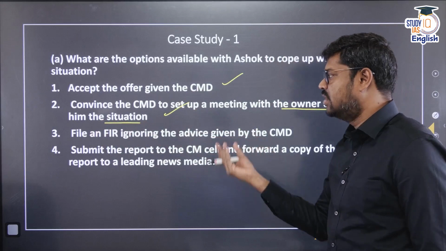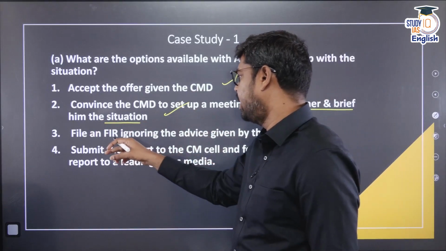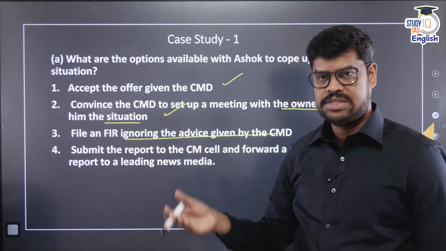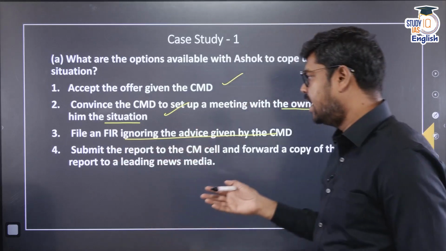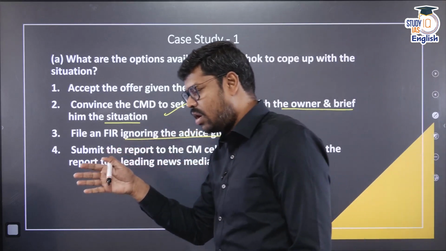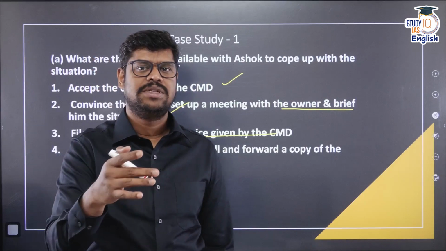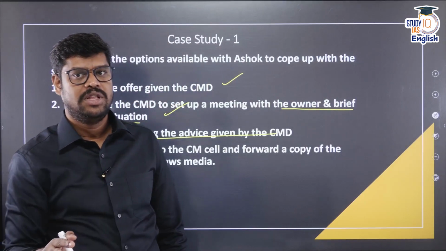Or if Ashok feels that these two will not work out, he can directly go to the police, file an FIR and submit the evidence that he has got. And then the last option: if he also feels that this may not work, because Ashok already knew that a police FIR was filed, but in the last 3 months nothing has happened. So probably he is not believing in the local police.